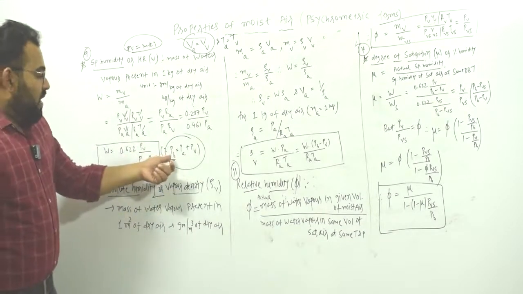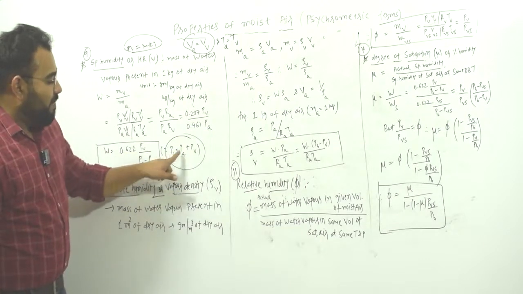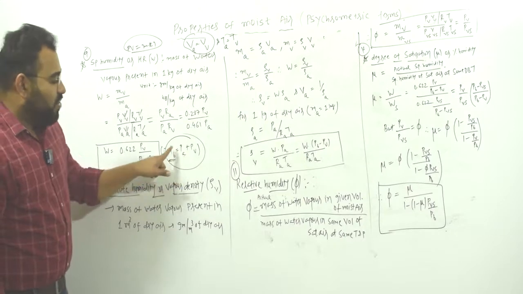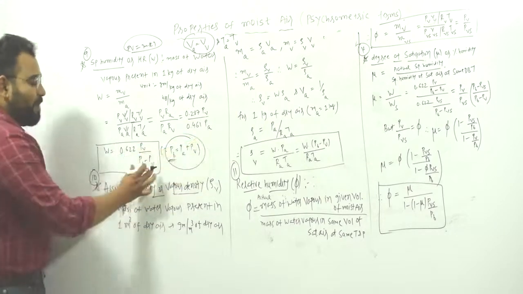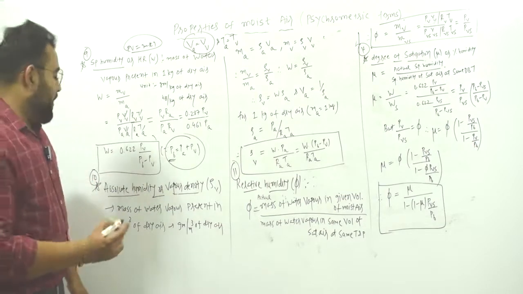Okay, so now here, can I make PA the subject from here? So can I write atmospheric pressure minus PV? If I make PA the subject, it is PB minus PV. So instead of PA, can I write PB minus PV? So this is the equation of specific humidity.